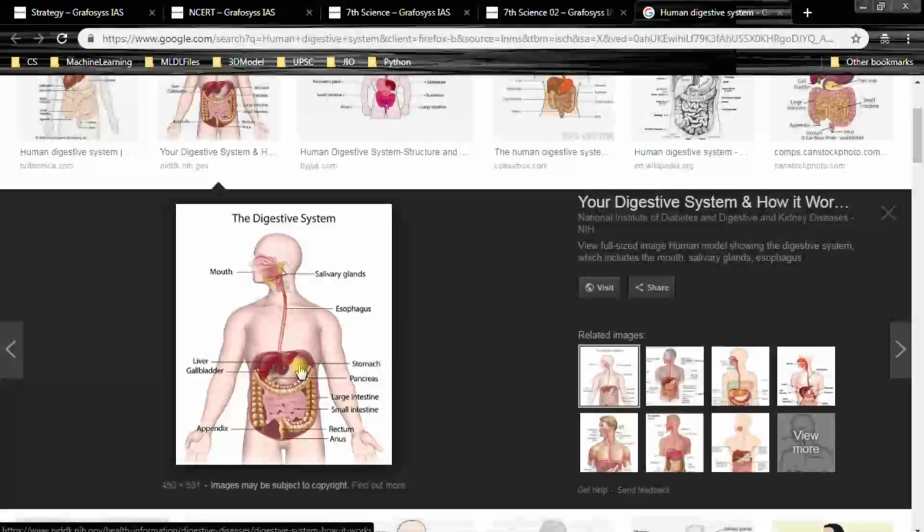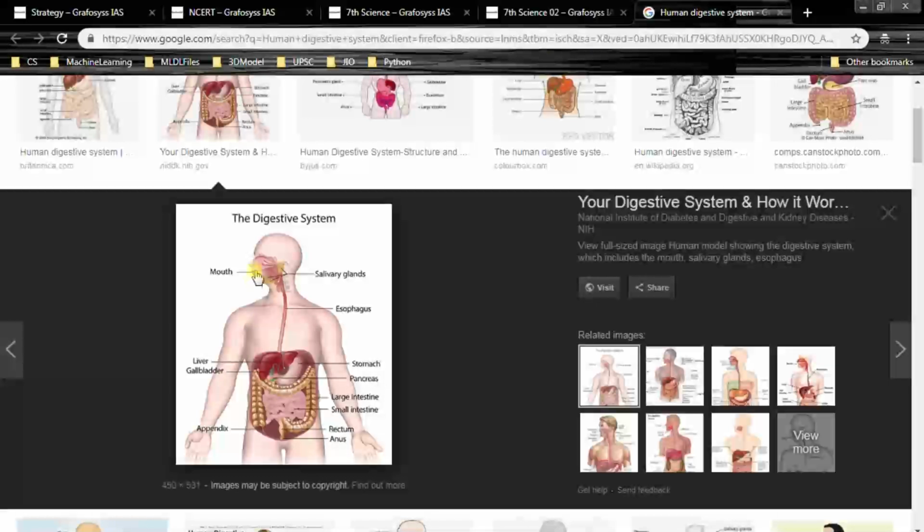and next here stomach and liver, gallbladder and pancreas, next small intestine, and this is the large intestine, right? Appendix, this is the rectum, and the end is the anus, right?